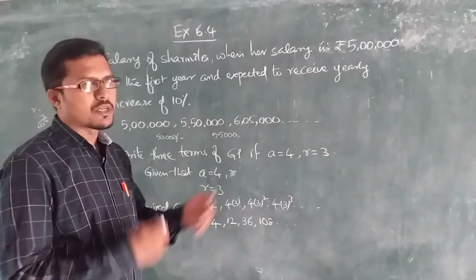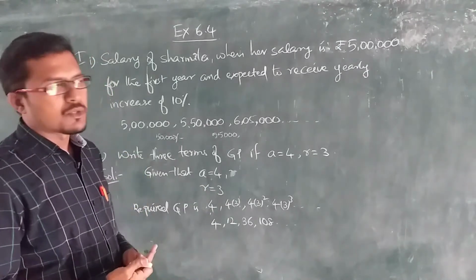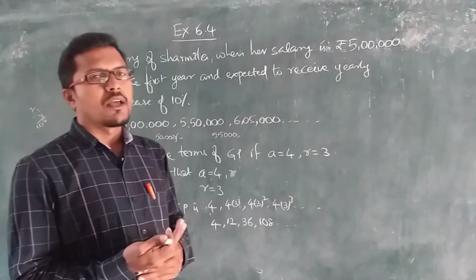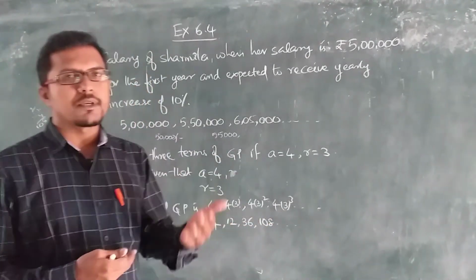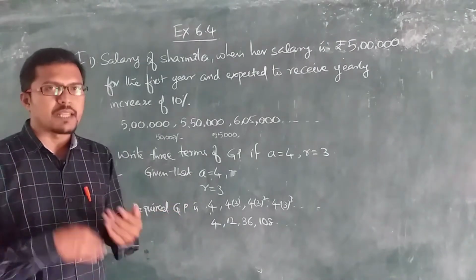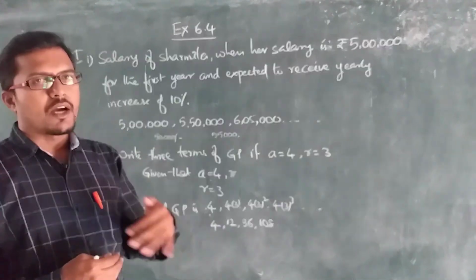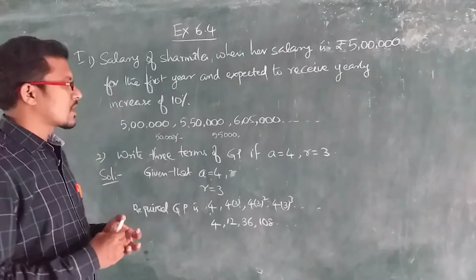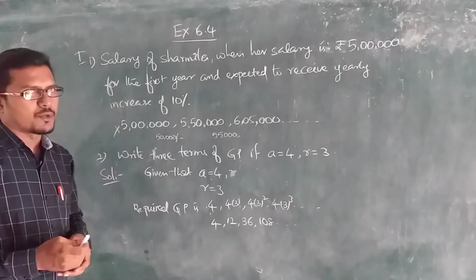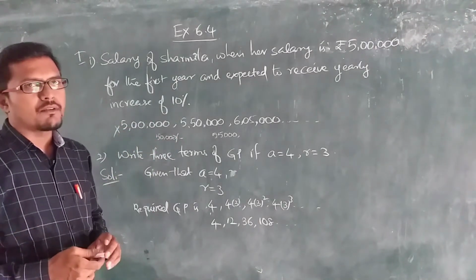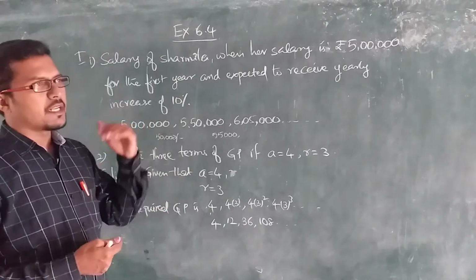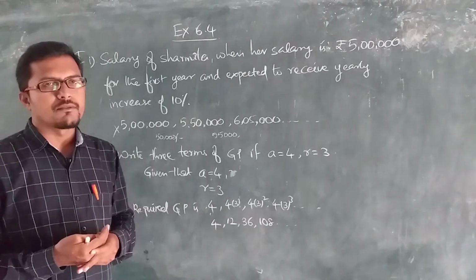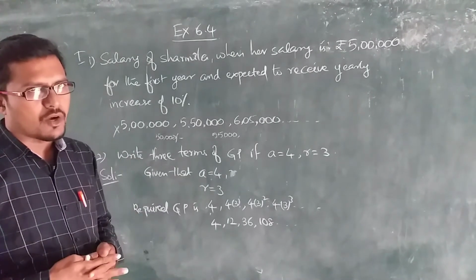So, it is not a constant, and it is being added. So, it does not come under geometric progression. Already we discussed this: geometric progression is obtained by multiplication or division. It does not come under addition and subtraction. So, we have to write a single line there and conclude. Like this, the remaining two problems are there. Children, try to read the problems and conclude whether they come under geometric progression or not.